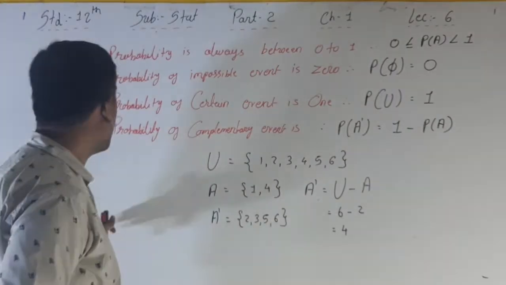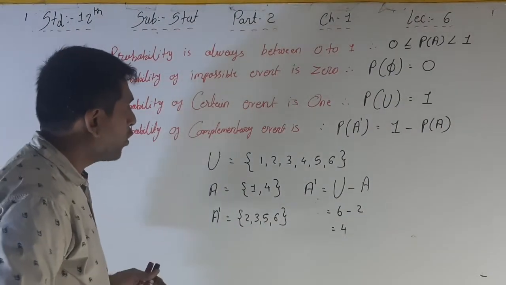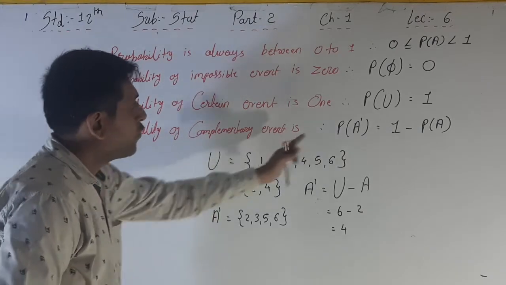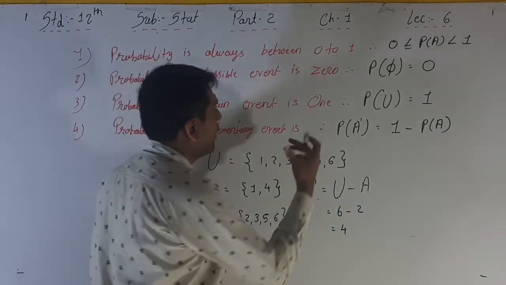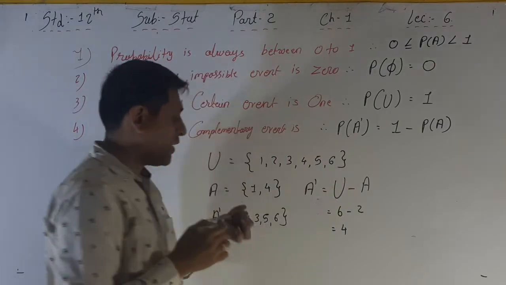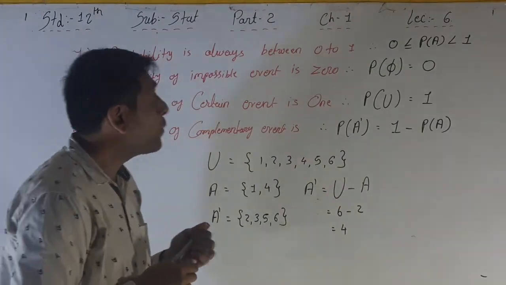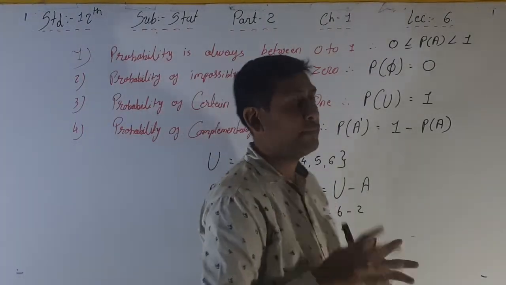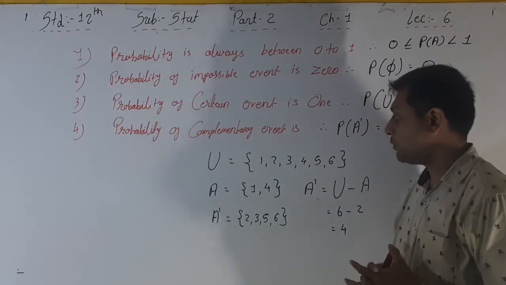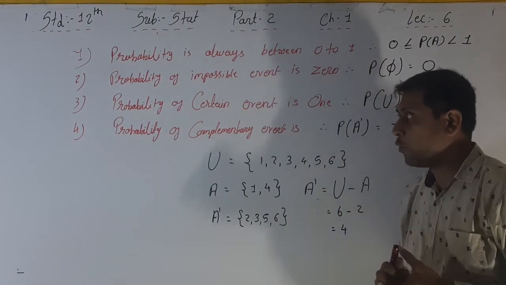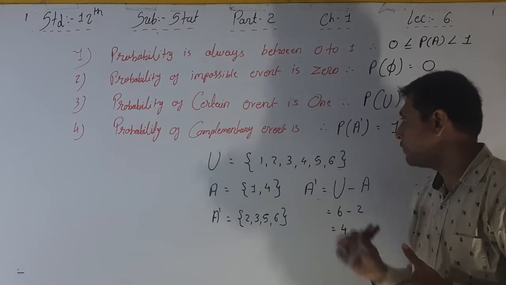That is point number 5. Please write down these 4 points and also this example for understanding P of A dash, that is the probability of the complementary event A. So write down these 4 points as well as this example.